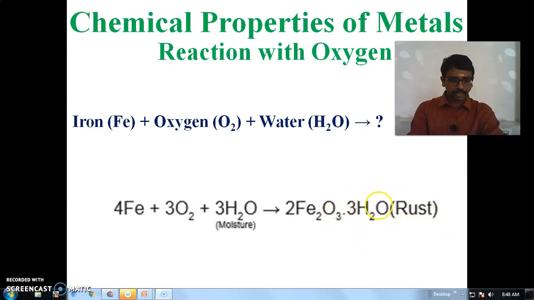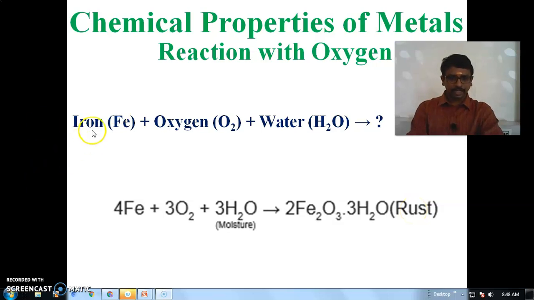oxide. Hydrated means it contains H2O. So it is hydrated ferric oxide, or we can call it hydrated iron(III) oxide. This hydrated ferric oxide is what we call rust.